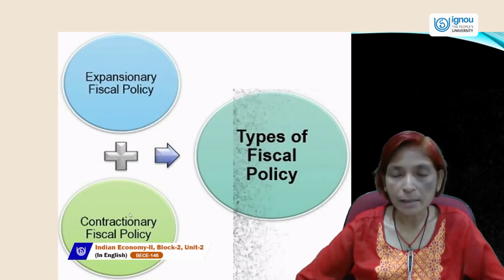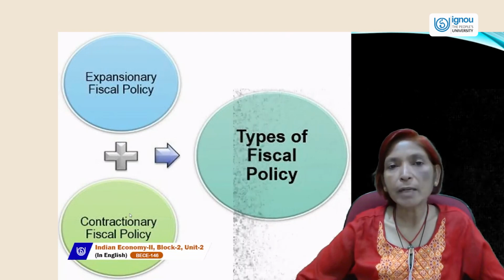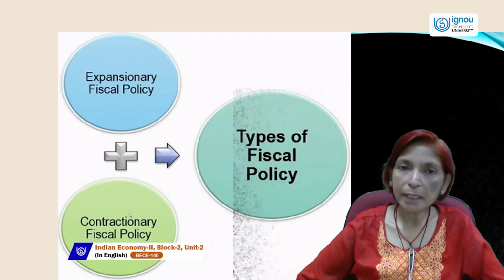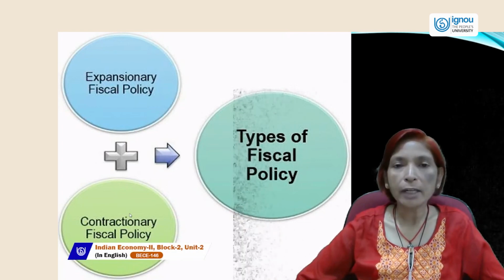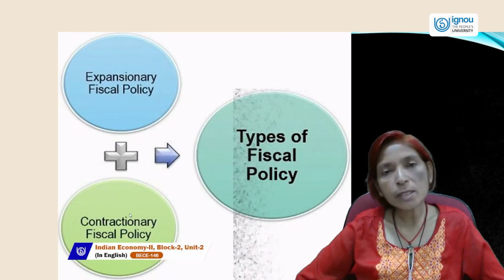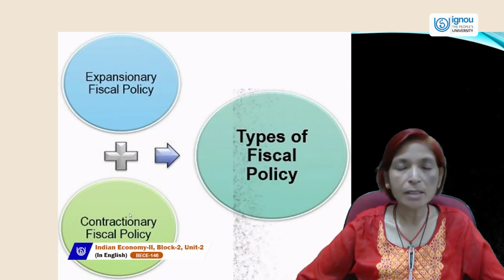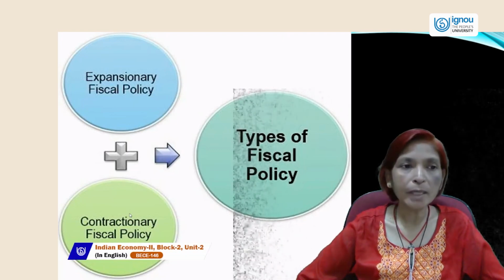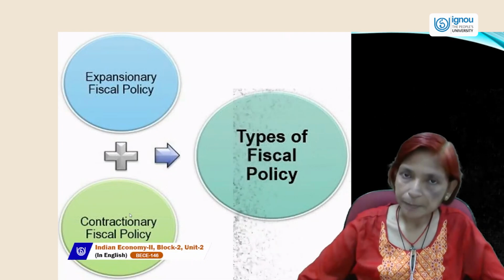So in this expansionary fiscal policy, the government spends more and more money on development and non-development works, reduces the rate of taxation and imposes fewer taxes on producers and consumers. When the government cuts the tax rate and spends more and more money, that is called expansionary fiscal policy.